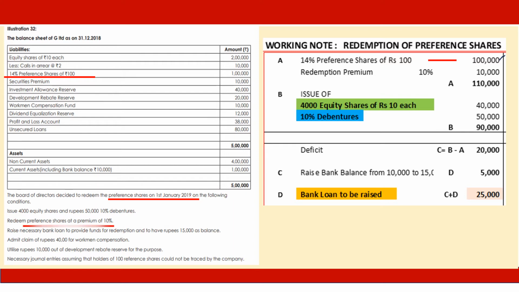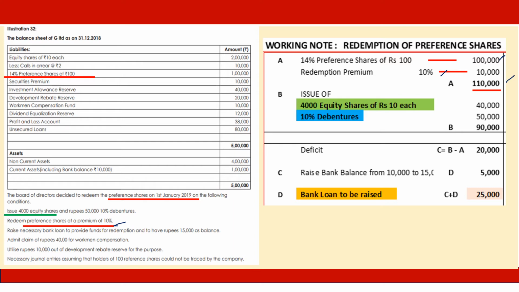Then redeem preference shares at a premium of 10%. That is the decision. Premium of 10% comes to 10,000 rupees. Therefore, the total amount to be paid comes to 1,10,000.